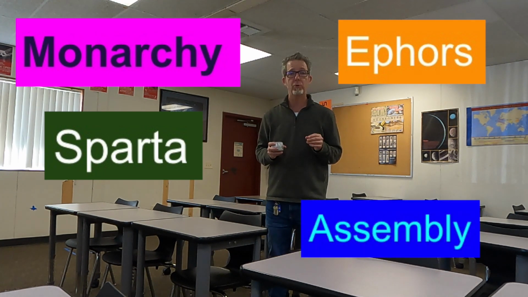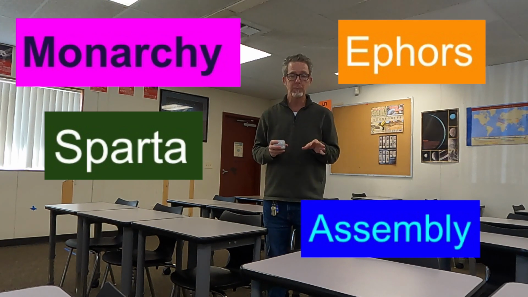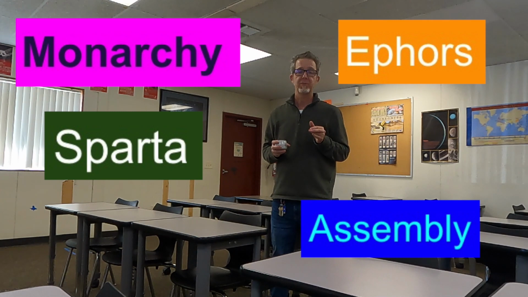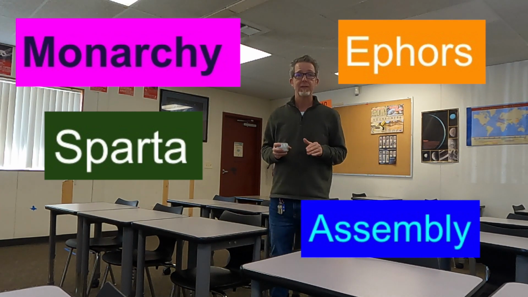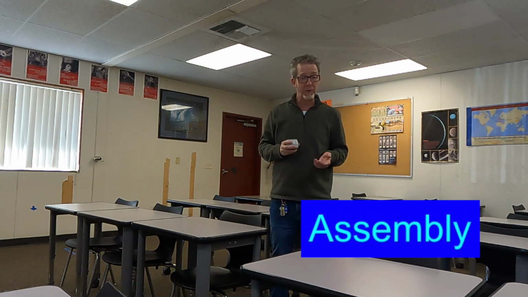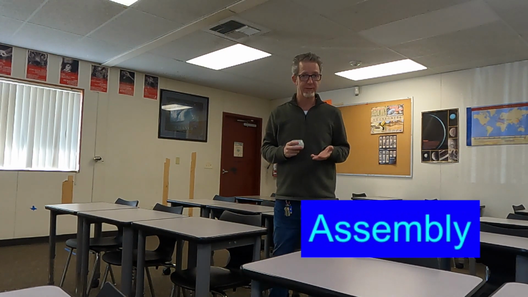Below the Ephors were the assembly. The assembly were the group of citizens that were over 30 years old. There'd be about 30 of them, and they would approve the laws. The California government also has a lawmaking body called the Assembly.